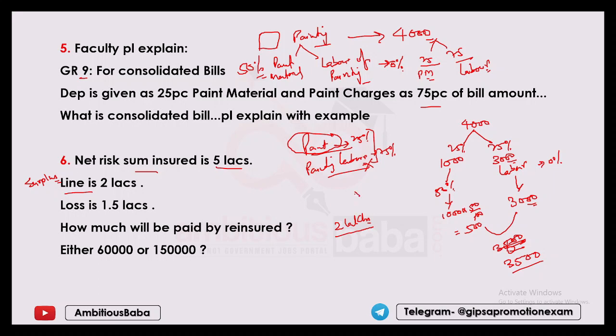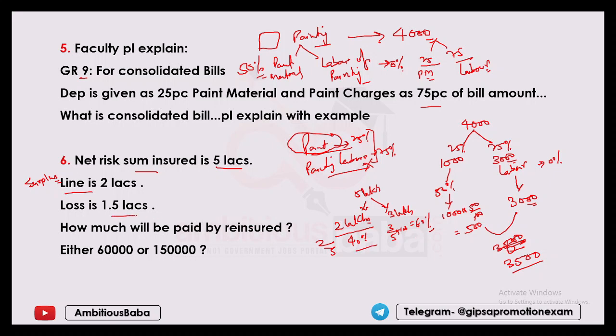So out of this 5 lakh, 2 lakh was being retained. How much will be reinsured? Reinsured will be 3 lakh. So if we go by percentage, 2 by 5 into 100 is 40%, and 3 by 5 into 100 is 60%. So 60% we have given to the reinsurer, while 40% is being retained.